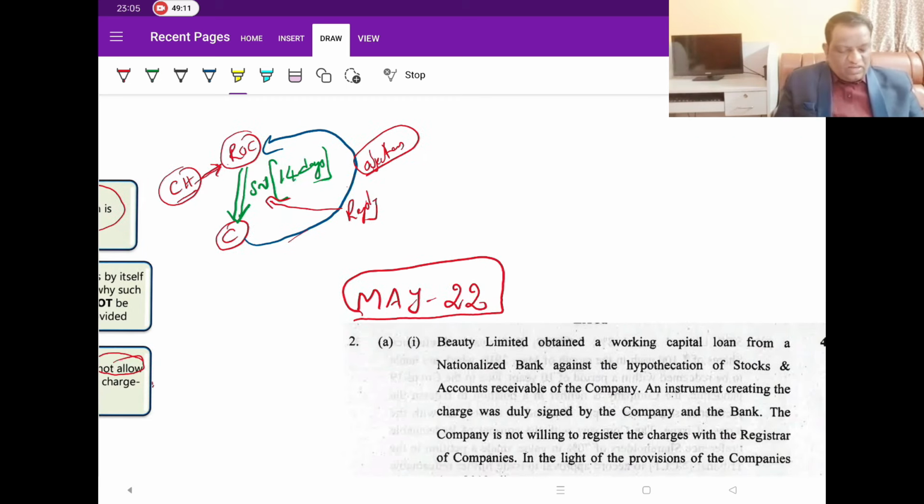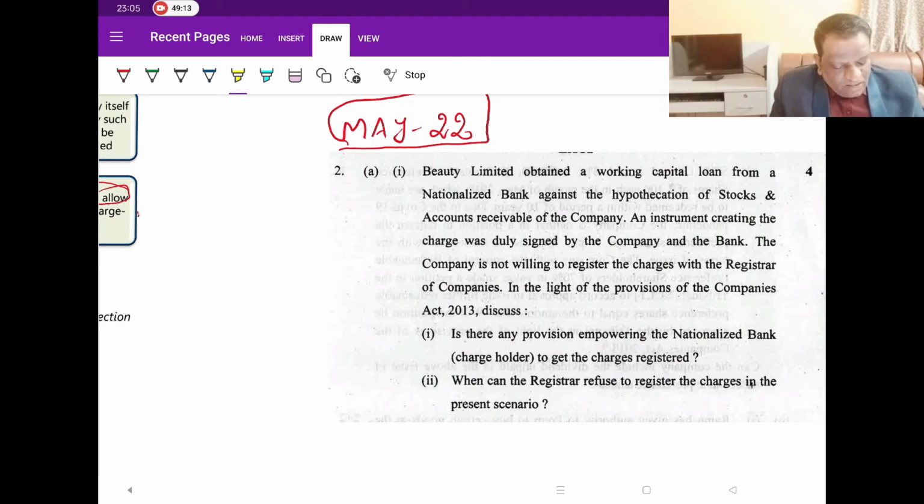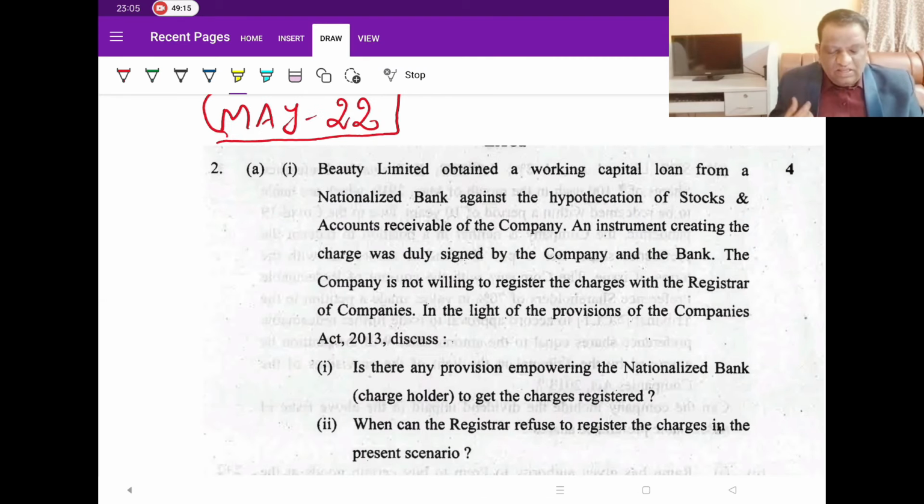Now, let us look at this question which was asked in May 2022. Latest questions, as I said, in this chapter all questions are straightforward. Unlike your management topics, where you talk about proxies and questions are slightly interpretative, or even auditors, where the questions are a bit technical and a little analytical, this chapter is a very simple one. Now, let us read this May 2022 question. It is given for 4 marks.